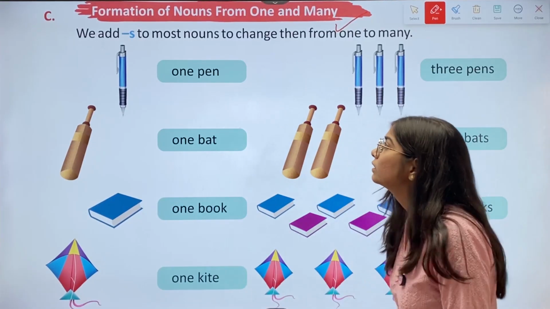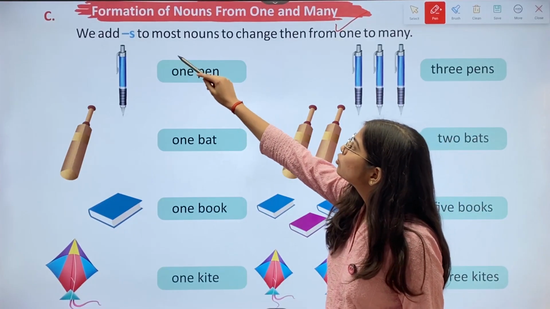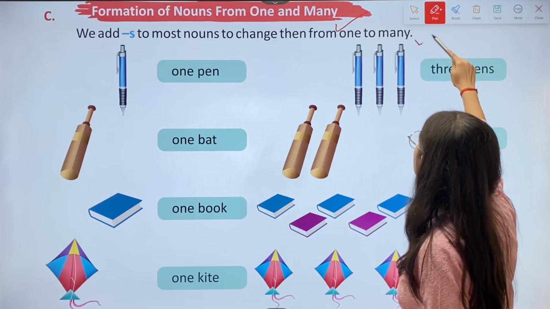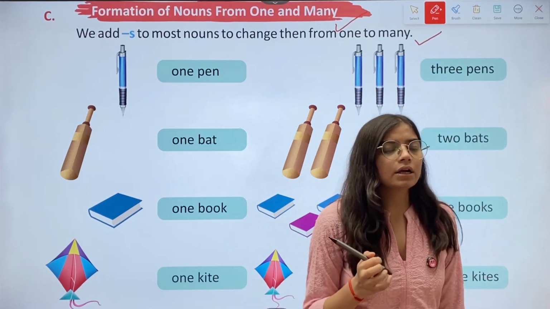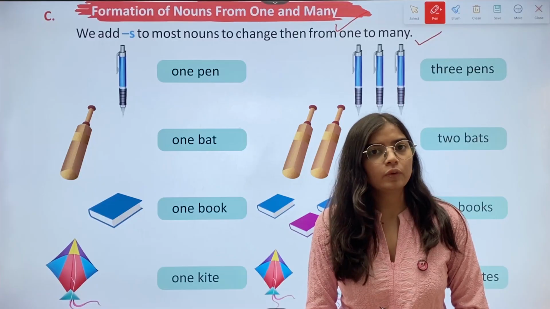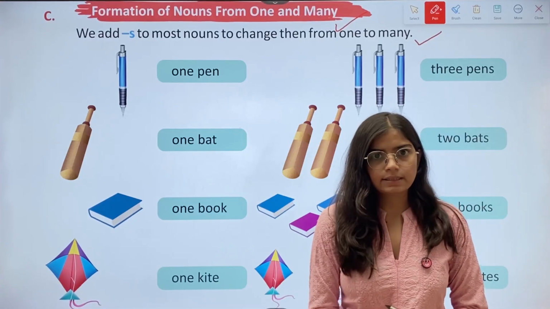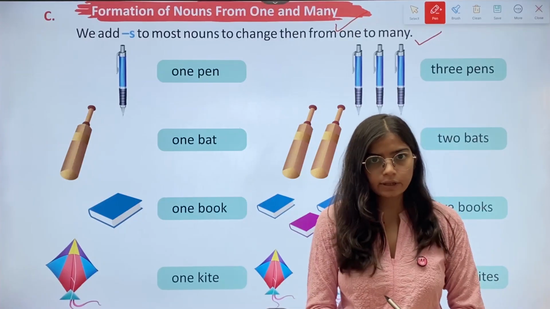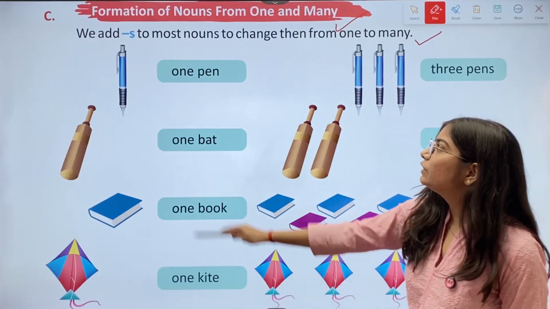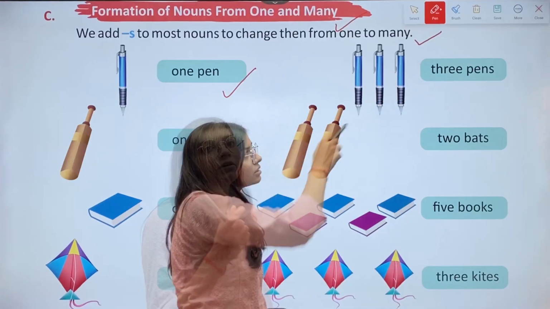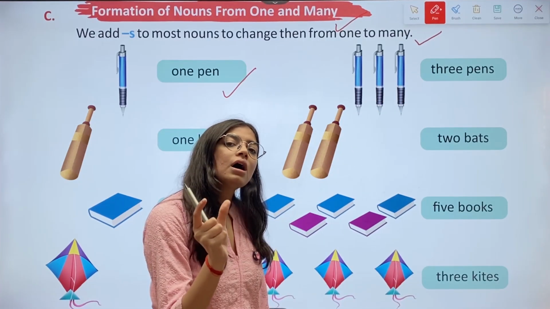होती है. We add s to most nouns to change them from one to many. अगर हमें वन से मैनी में चेंज करना है नाउन को, सो वी जस्ट एड s. Most of the nouns we'll just add s in the end. Okay. For example, we have one pen. Now we have 3 pens. We just add s to the pen.